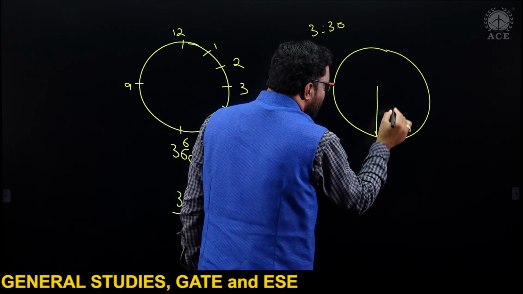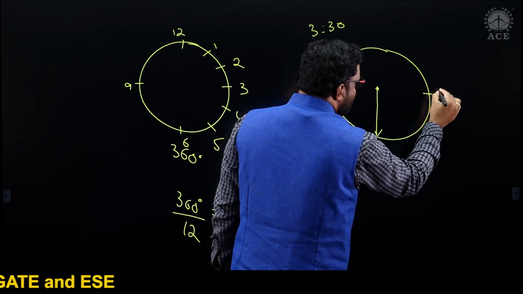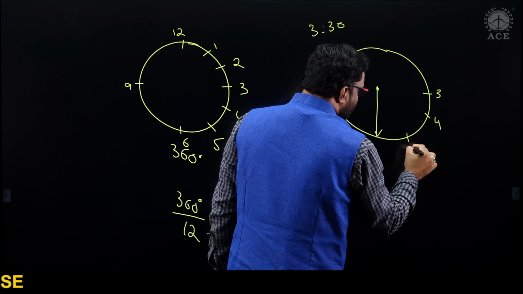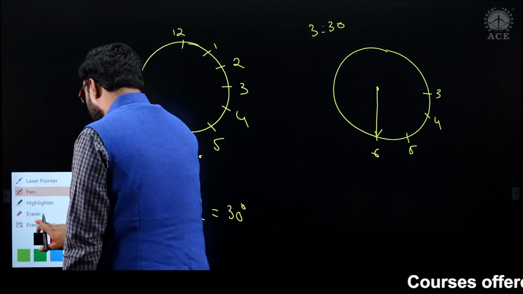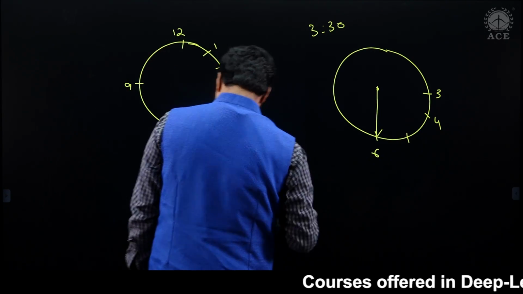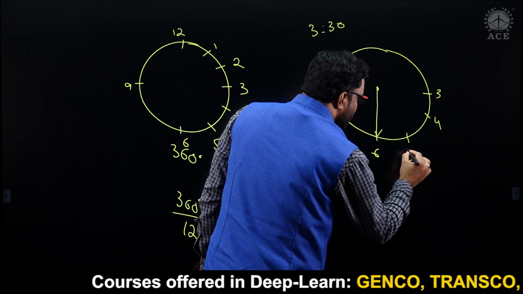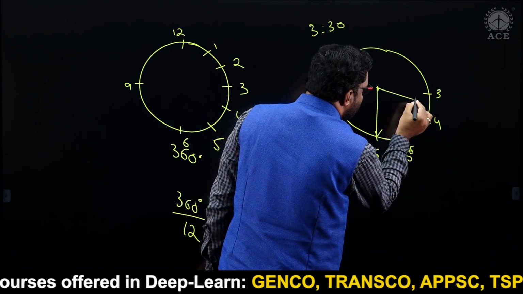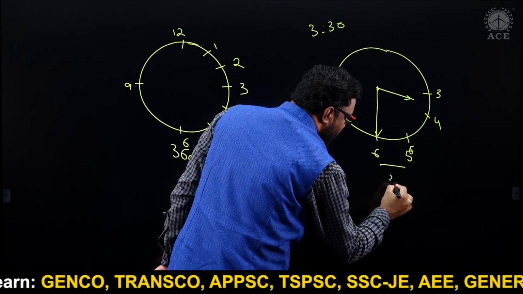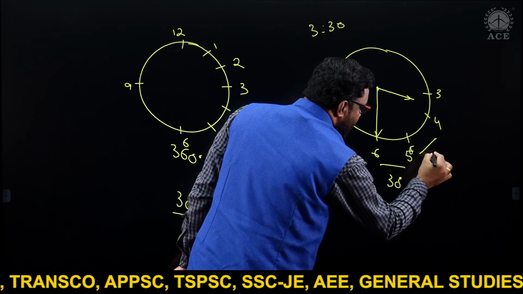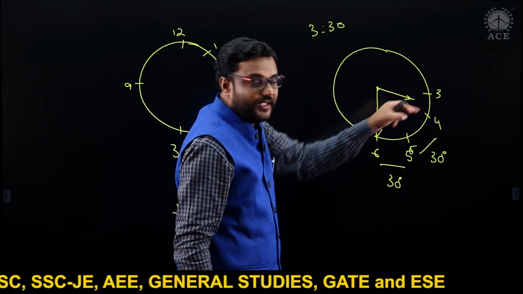The minute hand is in this position, whereas this is 3, 4, 5 and this is 6. Now the hour hand is exactly between 3 and 4. As we rightly discussed, here 30 degrees, here 30 degrees. At 3:30, the hour hand is exactly in the middle of 3 and 4.